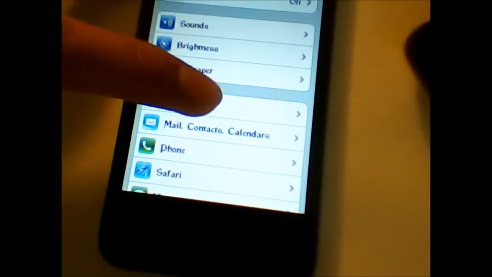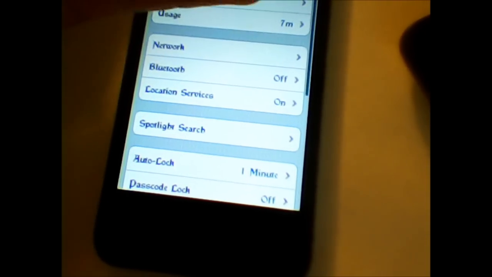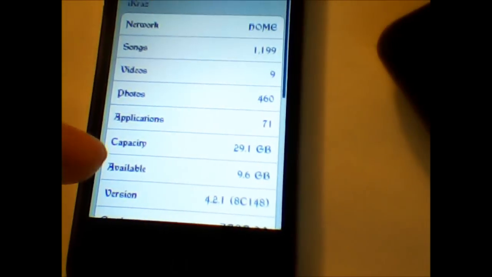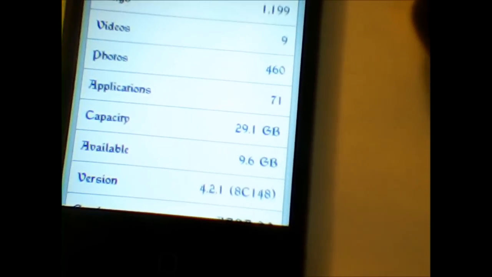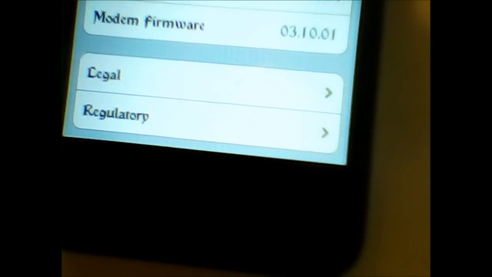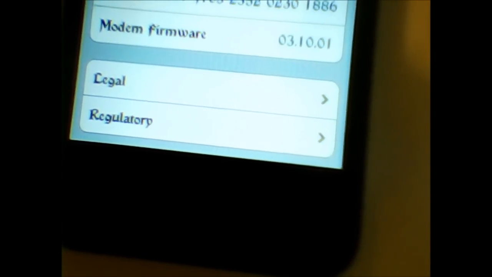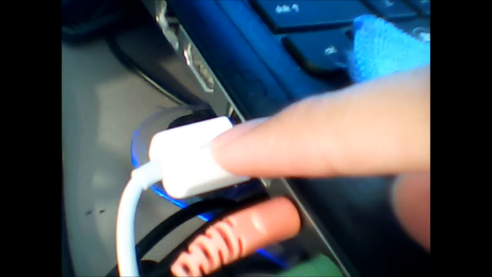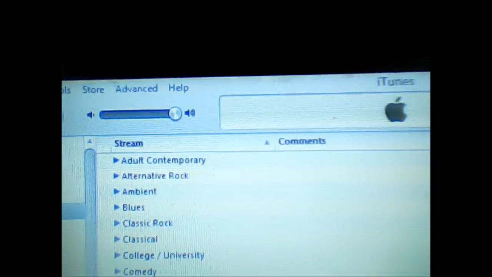General, About, so it's 4.2.1. First things first, you need to plug your cable into your iPhone and then open iTunes.